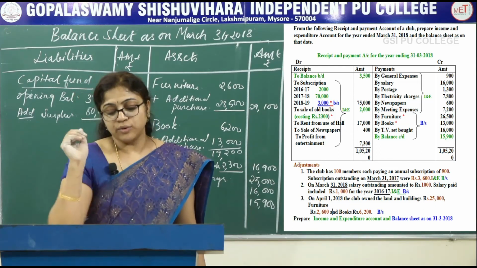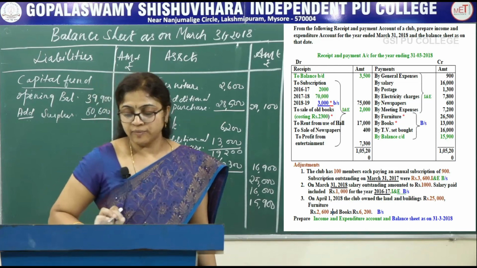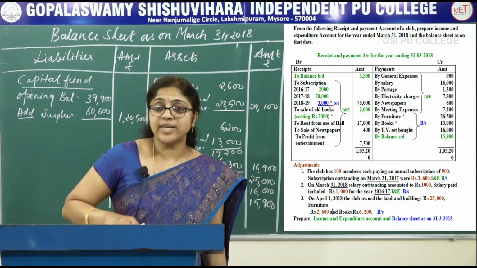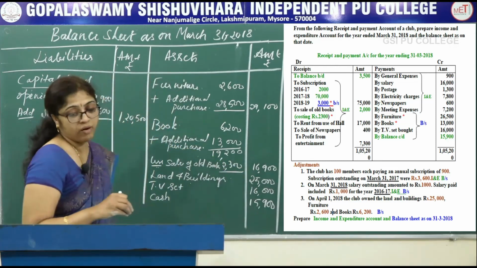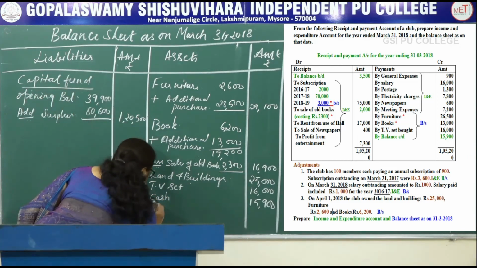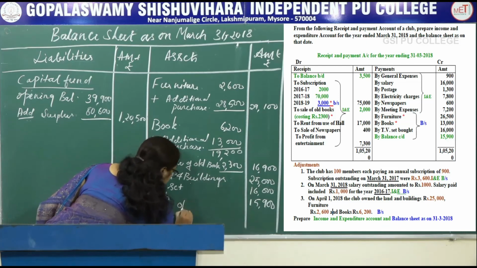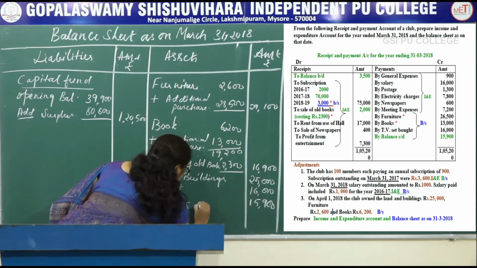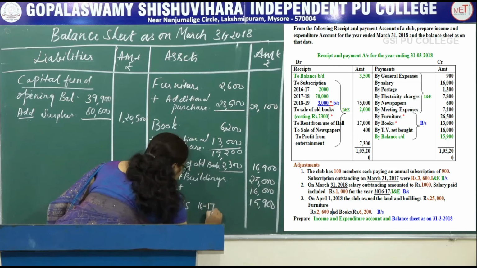Now let us go through the additional information. Any current year outstanding is there, it has to be recorded. Subscription outstanding is there, record that one. Related to 16-17 is there.